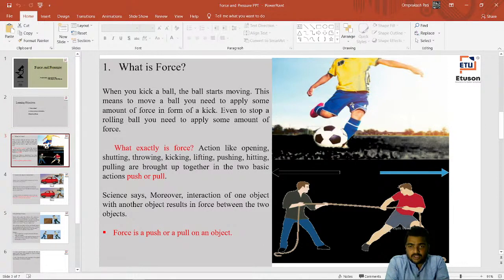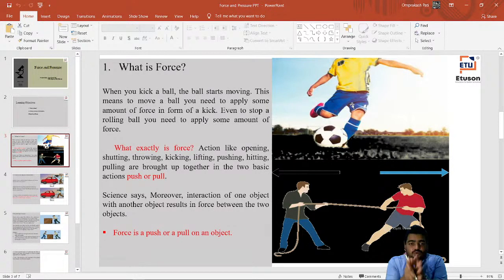So before kicking, what happens to that football? The football is in the state of rest. That ball will not move from one place to the other until and unless it is acted upon by an external force. Here we need to apply a force to that object so that it changes its position from the initial position to the final position, right?